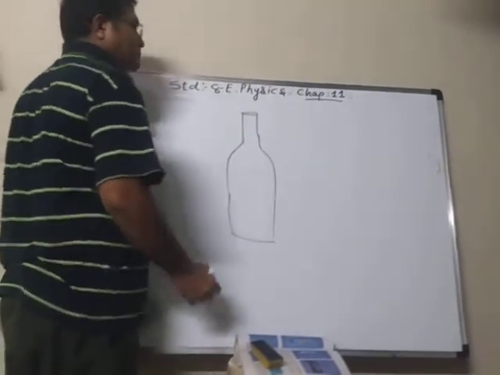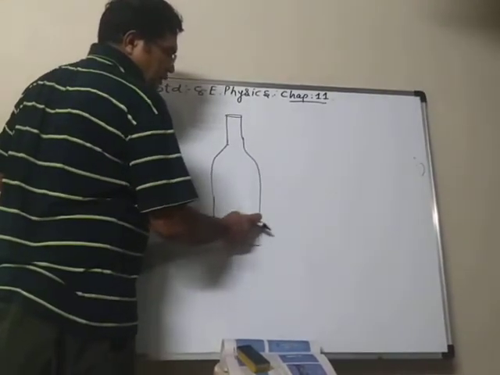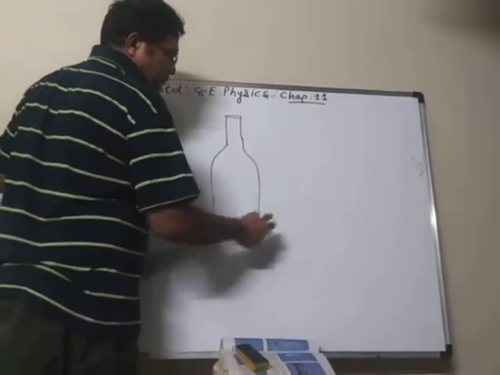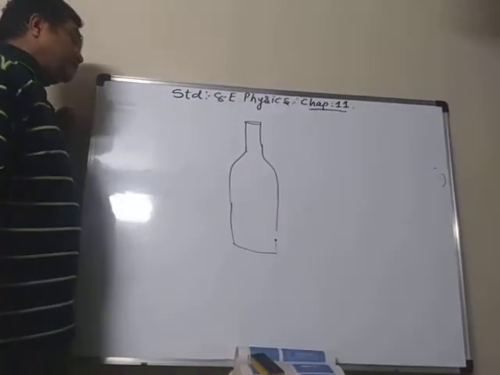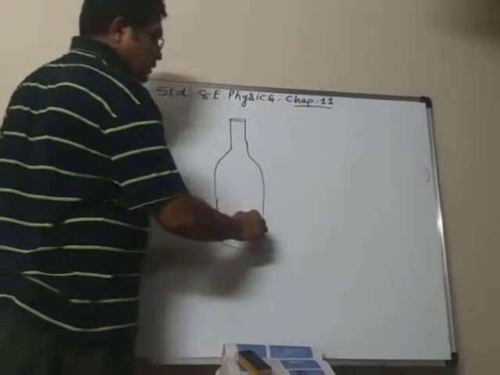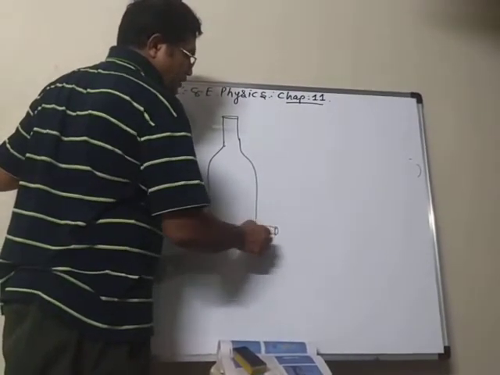Take a plastic bottle and, at the bottom somewhere, make a hole, then take a glass or plastic tube and fix it here.